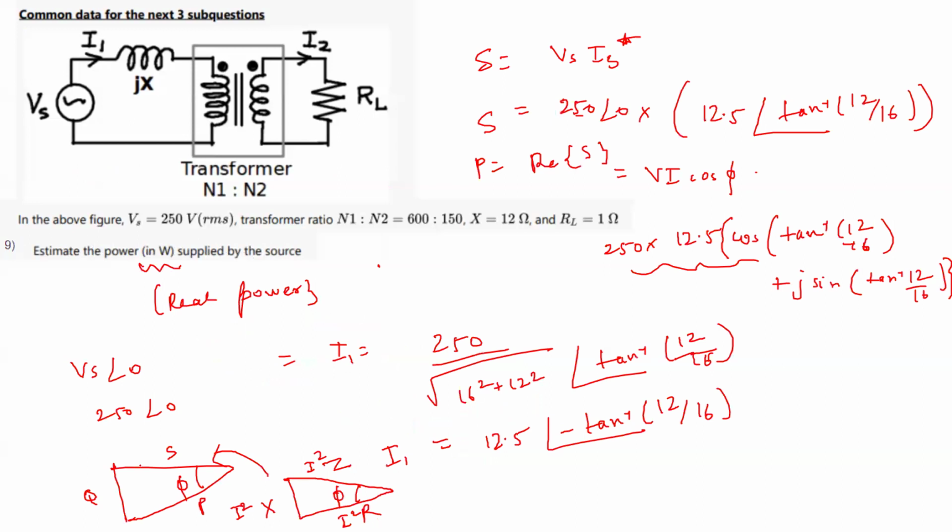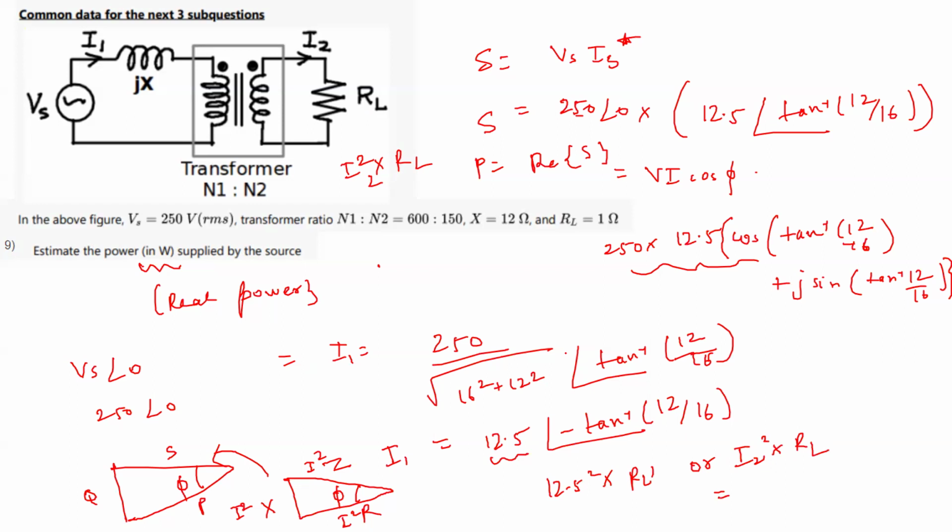Maybe I'll discuss this relation in the next class. Then your life will become very simple. You do not need to do it like this. If you know the RMS current I, it is 12.5 square into R. Now for this R, because I have taken this I here as IS, either I can take I2 square RL, or I should take IS square into RL dash. RL is referred to this side, so RL dash, or I2 square RL.